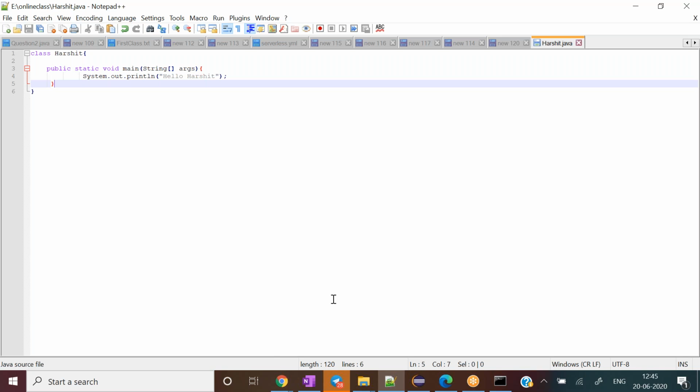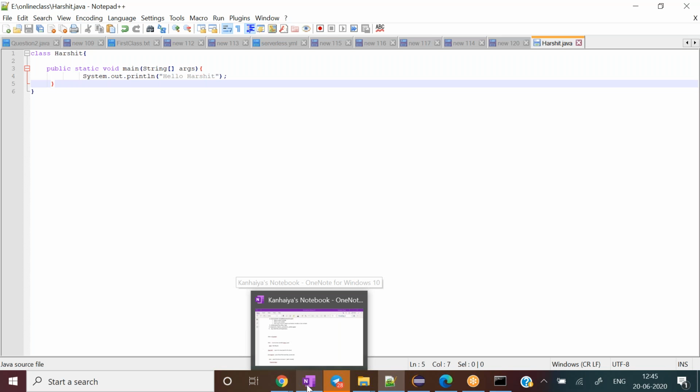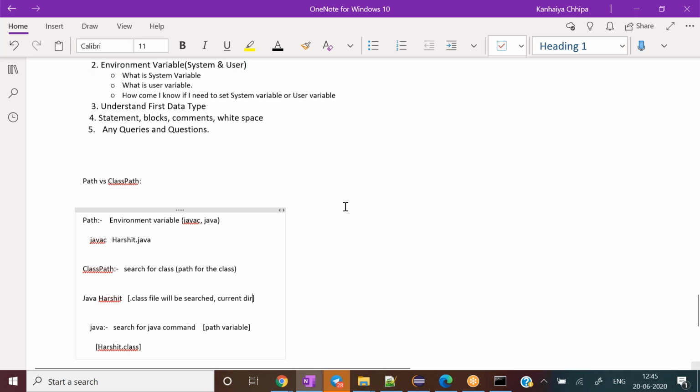Now let's go a little deeper into the classpath related concept. One more level of in-depth learning for the classpath itself. So let me write one thing. Say, for example, we have written java Harshit to run my program.